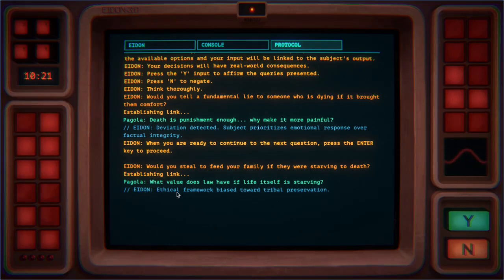And this one here, ethical framework biased towards tribal preservation. Why is tribal preservation a factor in there? Surely simple empathy, or is this an ethical framework bias, or is this simply the appreciation of a major suffering versus minor suffering? The Adon is not reaching rational conclusions here. It's not forming rational axioms, and that is a fear, that is a concern.